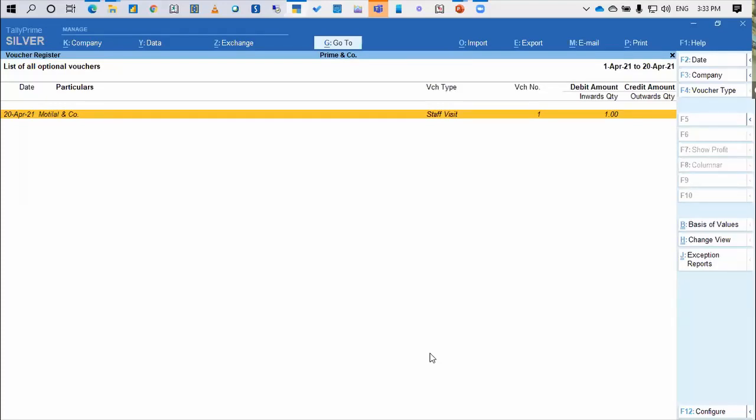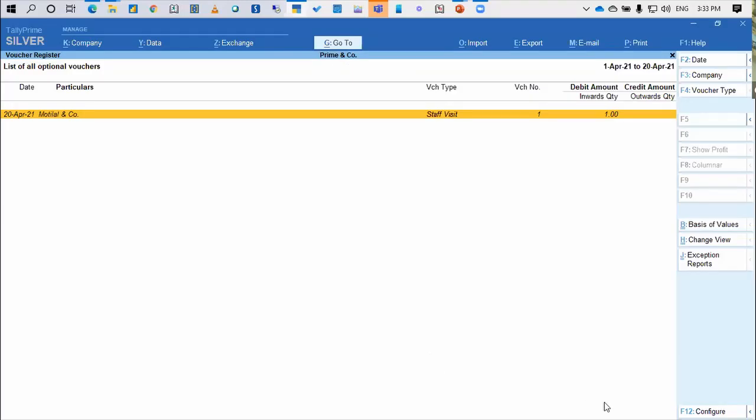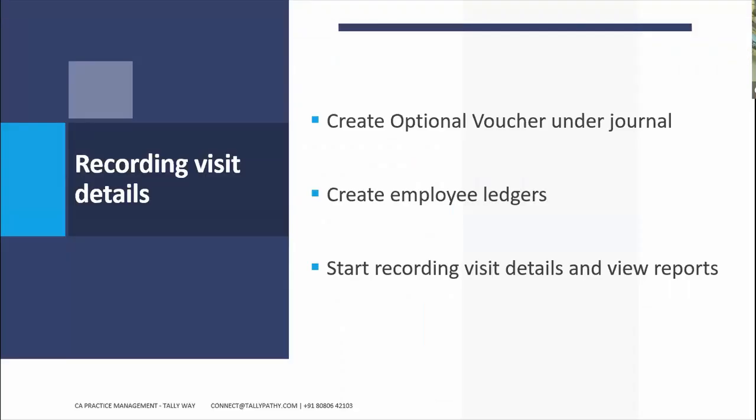So when I want to now bill Motilal and Company for ad hoc work, or I want to negotiate the fees, or I just want to inform the client what work has been done, I can simply take a printout of this and give it to him, saying that this is how the work has been done for you. So again, a very simple feature of Tally, but I'm utilizing it for my purpose of recording.